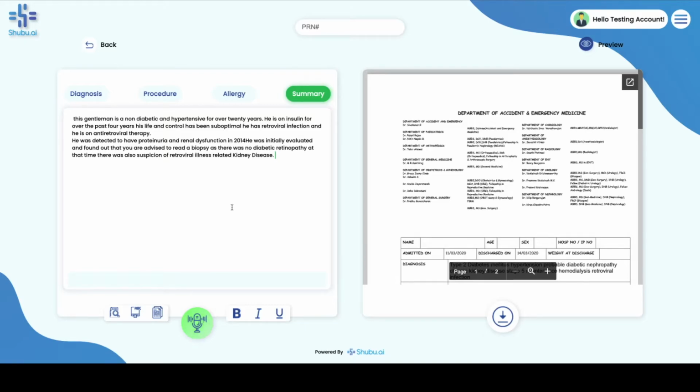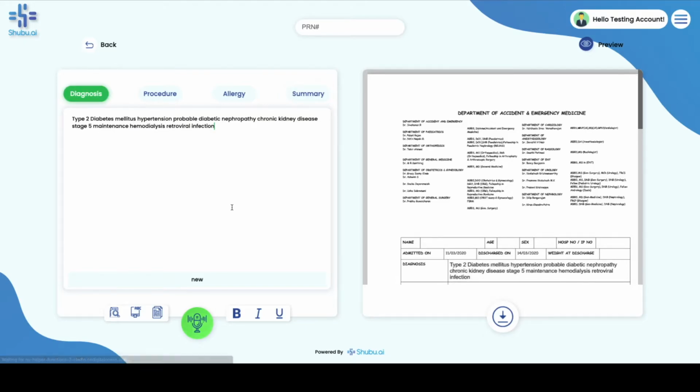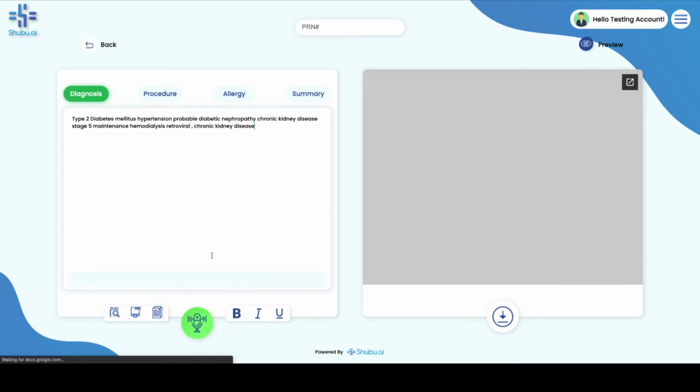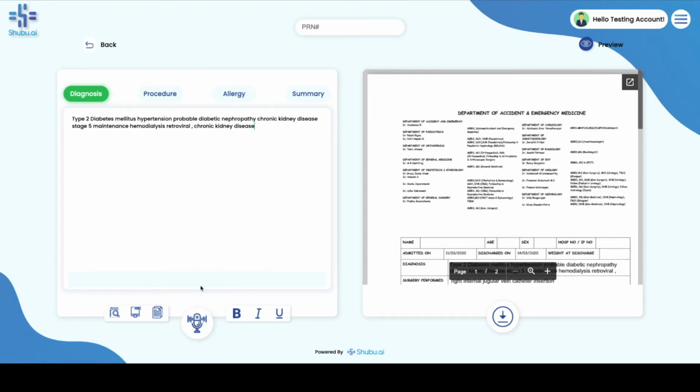Diagnosis: new line, chronic kidney disease. Delete 6, comma, chronic kidney disease. So that is how it is seamless using the Shubhu real-time voice recognition product.